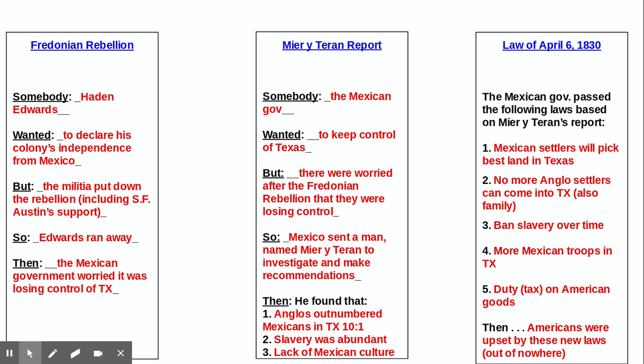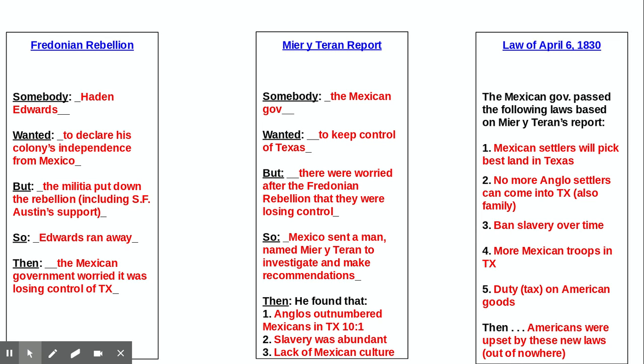That's important because they might have a different opinion. They might be more on the side of America than the Mexican government. They may not be Mexican enough, according to the Mexican government. So the Anglos outnumbering them makes them feel maybe they are losing control. They also had a lot of slavery, which was illegal. And they didn't have a lot of the Mexican culture, the Spanish speaking, that sort of thing, Catholic religion. So they didn't like what they were seeing, these centralists.